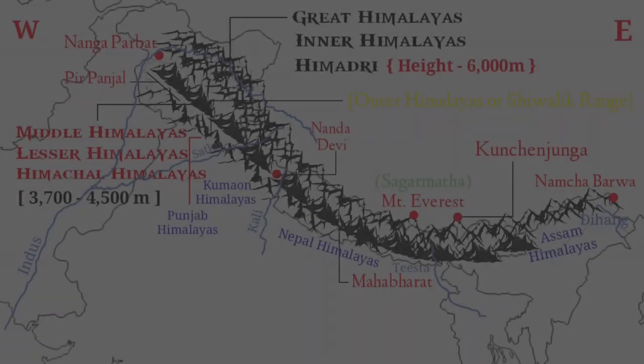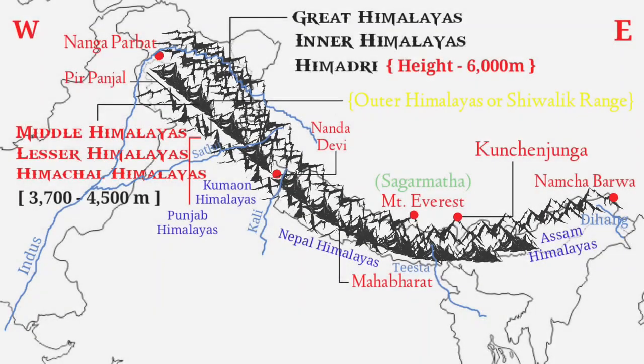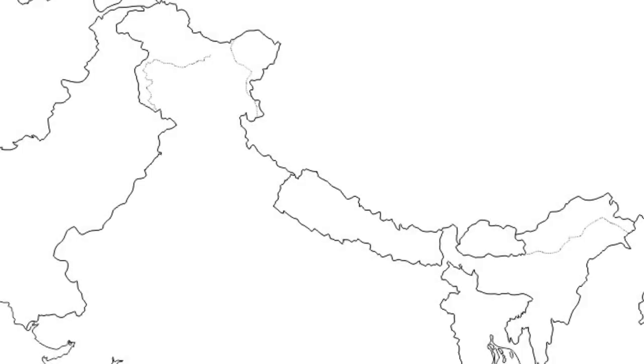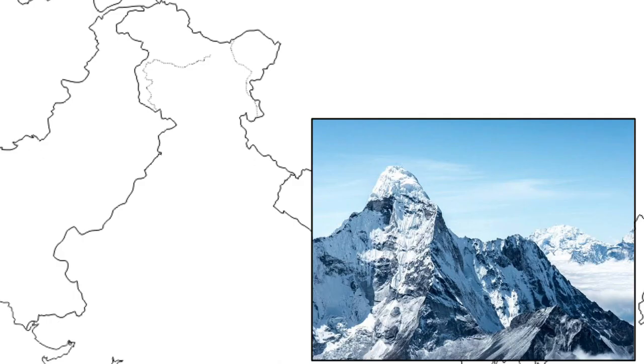In this video, we will discuss the division of the Himalayas, both regional and longitudinal. Regional division includes the division of the Himalayas from west to east, mainly demarcated by the rivers. And longitudinal division includes the three ranges of the Himalayas from north to south. Okay, so first I want you to know about the Himalayas.